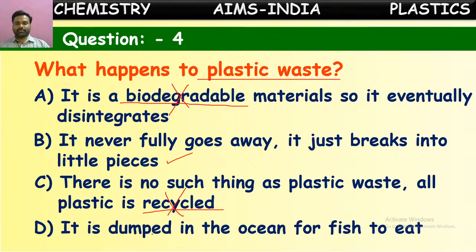It is just dumped in the ocean for fish to eat. Actually, many people are doing like this. They are throwing many waste plastic items into water that is going and reaching the ocean water. But actually, it is not food for the aquatic animals. But as they are innocent animals, they take these plastic items also as food, thinking that these are also food items.